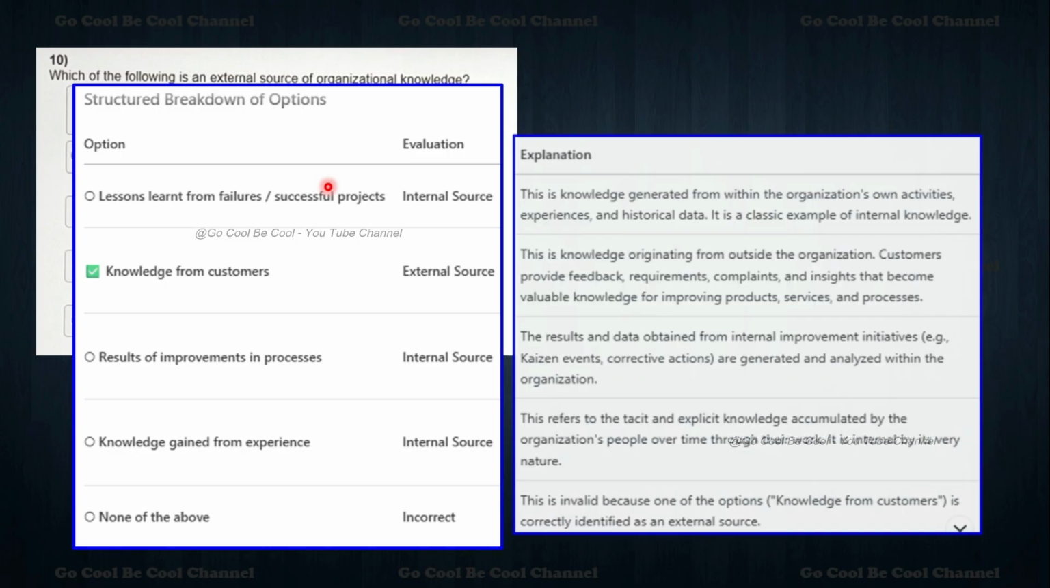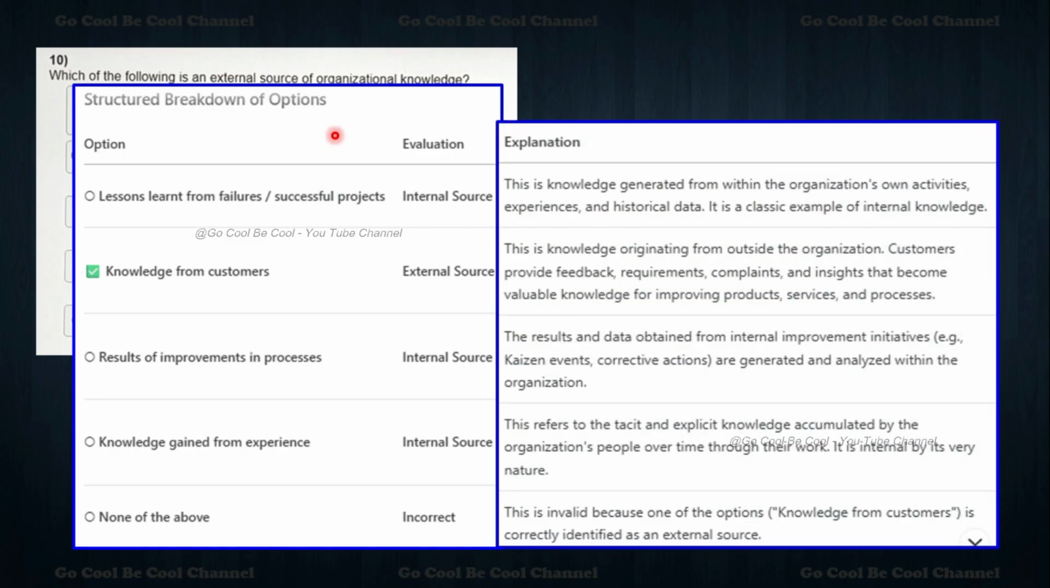So let's see the structure breakdown for the options one by one. What are the options we studied here? The evaluation: internal source, incorrect; then external source. The question asks which of the following is an external source of organizational knowledge. Internal knowledge is generated from within the organization; external knowledge originates from outside the organization. Customers provide feedback, requirements, complaints and insights that become valuable knowledge for improving product, service and processes. The other things are all internal. It is simple, my dear friends. Please understand the question. Just read the question twice and thrice, then you will know the answers.